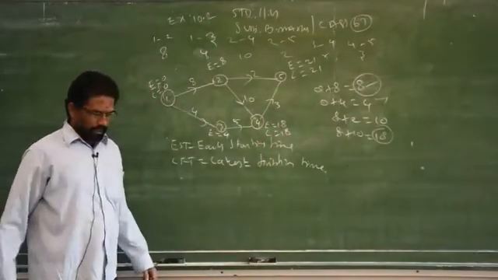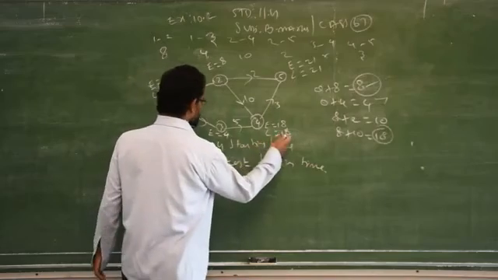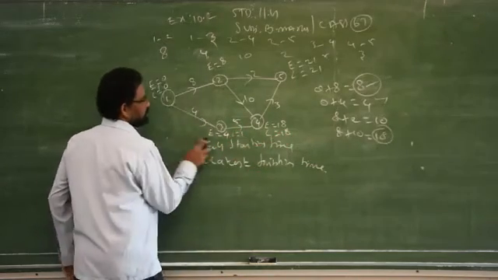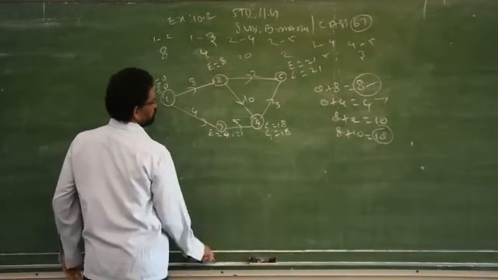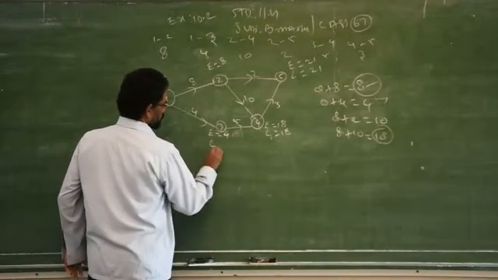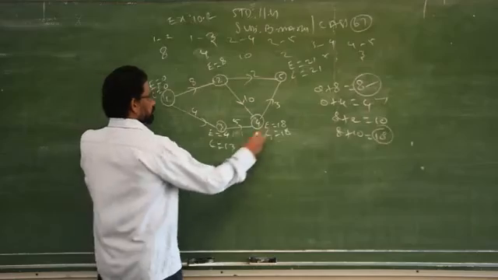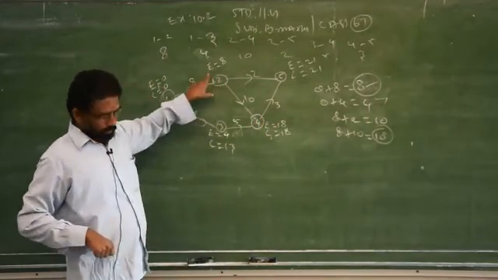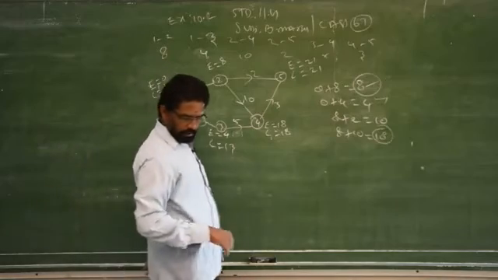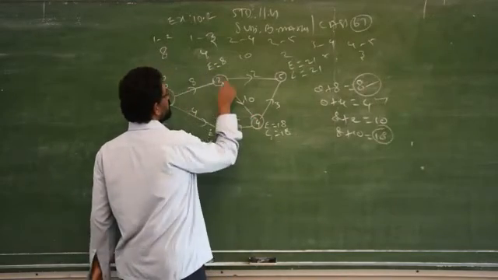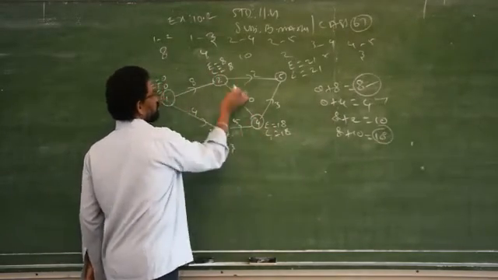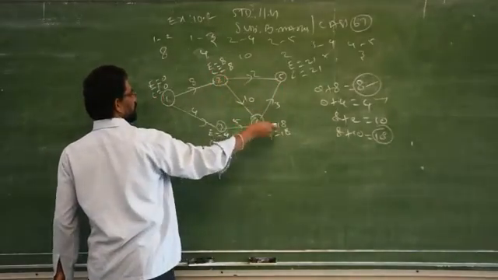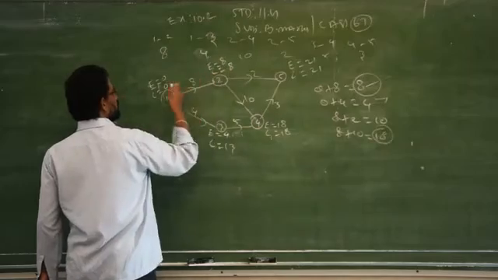Clear? 18 minus 5, how much? 13. Just you have to subtract. 21 minus, that is 18 minus 10, 8. Just you have to subtract because we are coming from this area to here. So 18 minus 10, 8. So 8 minus 8, 0.